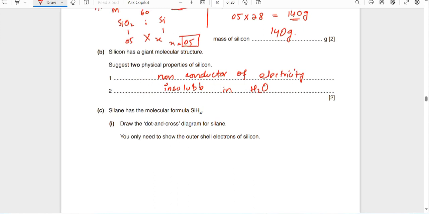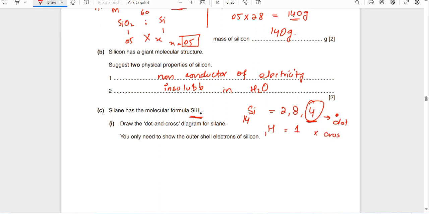Silane has the molecular formula SiH4. Draw the dot and cross diagram for silane. Silicon, you know, has the configuration 14: 2, 8, and 4. So it has 4 electrons in the outermost shell, so it will share 4 electrons. Let's represent the electrons of silicon by dots, and hydrogen has only 1 electron, so it will be represented by a cross.